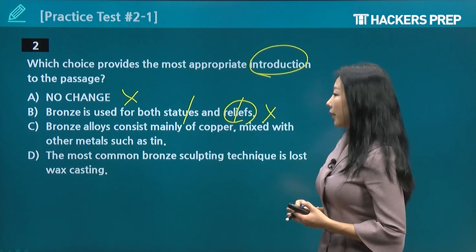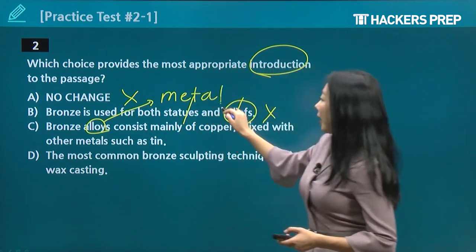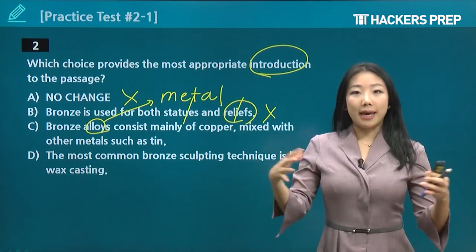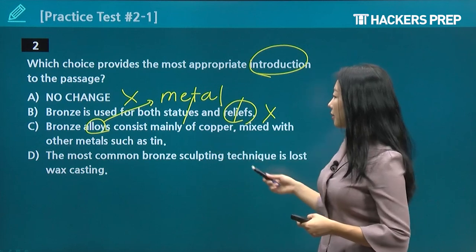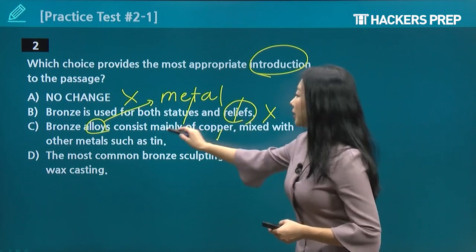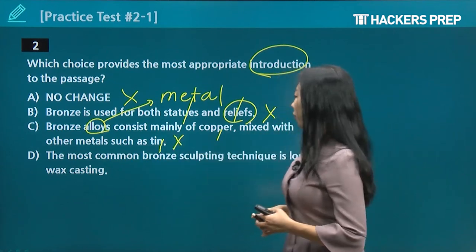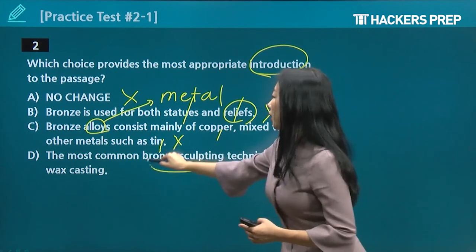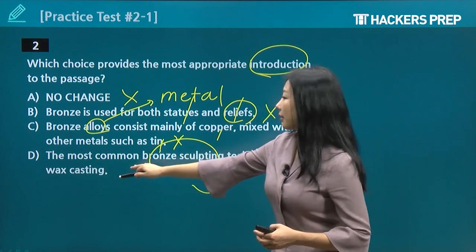C, bronze alloys. Alloys are metal that have been made by combining two different types of metals usually, okay. So bronze alloys consist mainly of copper, right? Copper, tin. Off topic, we're just focusing on sculpting in bronze. The most common bronze sculpting technique, all right, so subject here, right? Technique is lost wax casting.